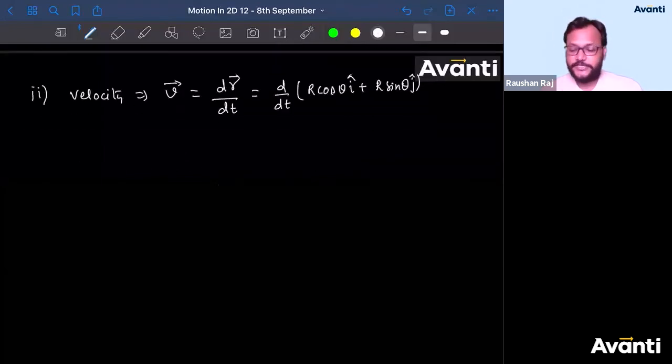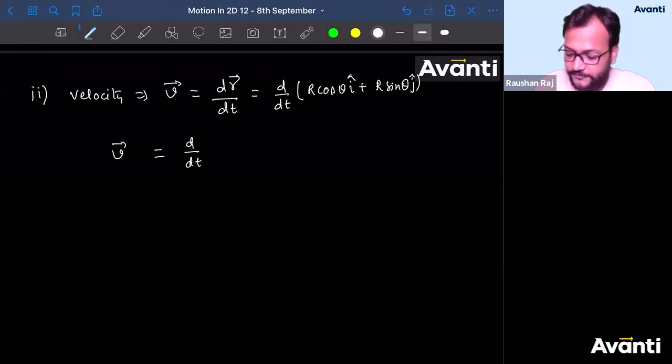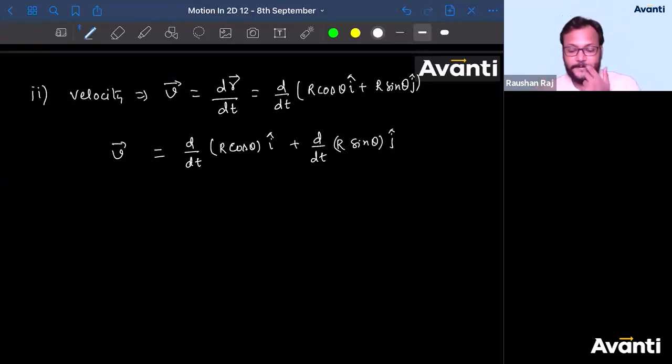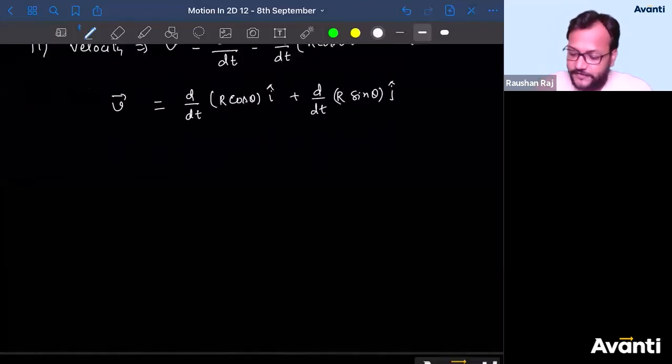Now we need to differentiate this. So I have to differentiate this relation. So I can do this separately. D by dt of R cos theta i cap plus d by dt of R sin theta j cap. All right. Tell me guys, how will you differentiate this?